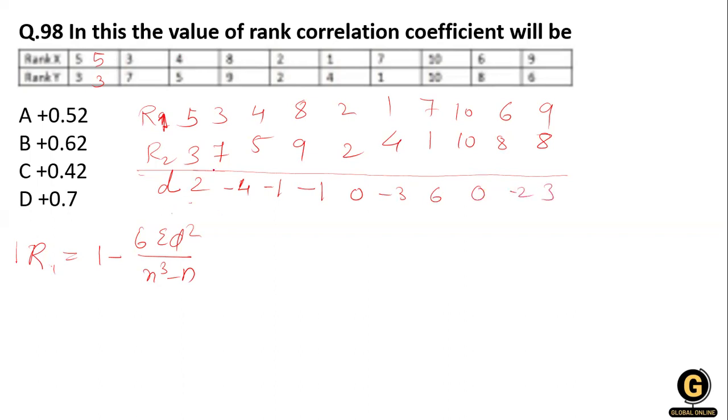Now d square is 4, 16, 1, 1, 0, 9, 36, 0, 4, 9. Clear? Now just total it.